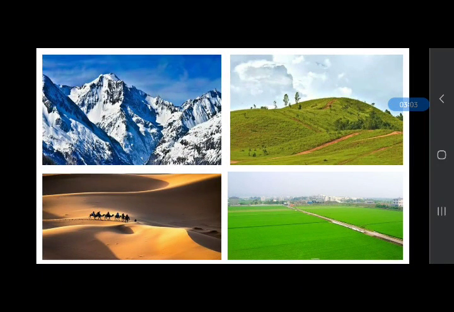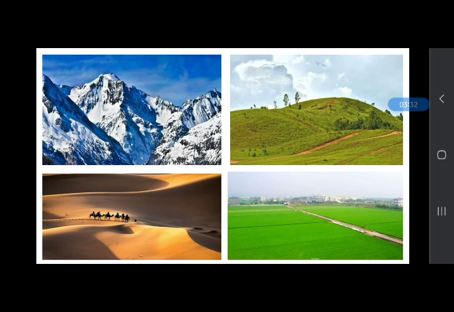Look at the pictures carefully. You can pause the video. Look at the pictures carefully and observe and try to identify the mountains, hills, desert and plains. Make a clear picture in your mind of physical features of the earth and try to find the difference between them.